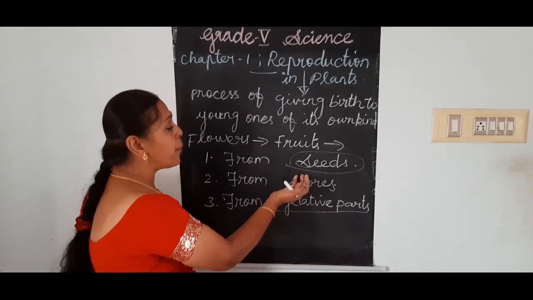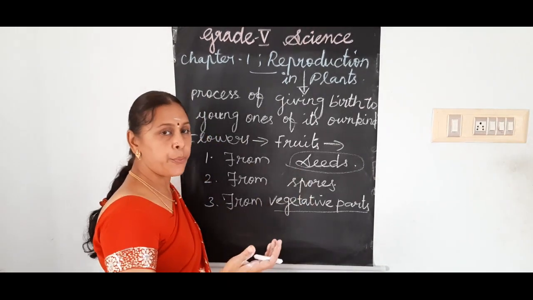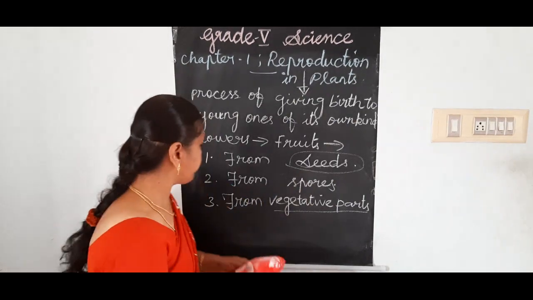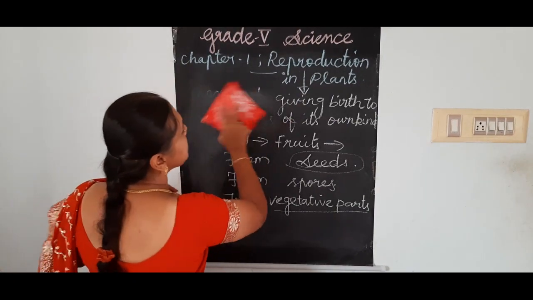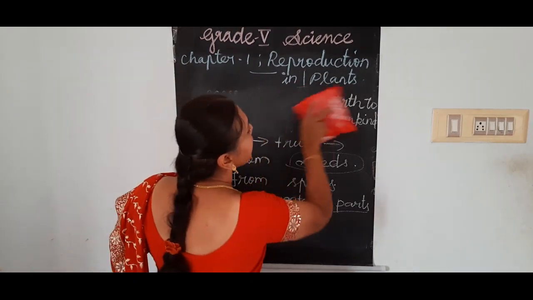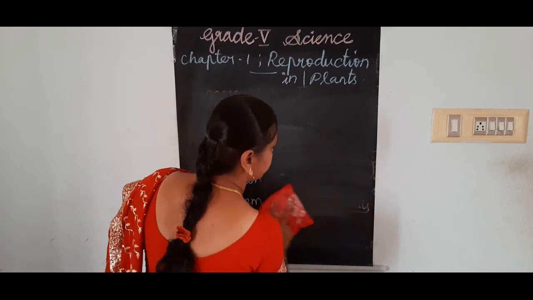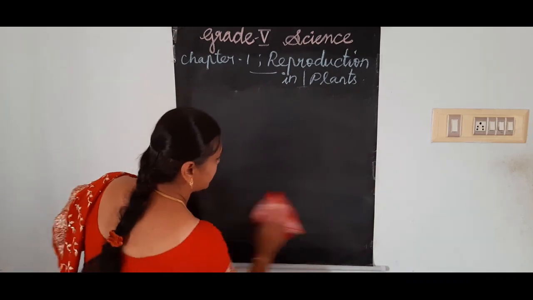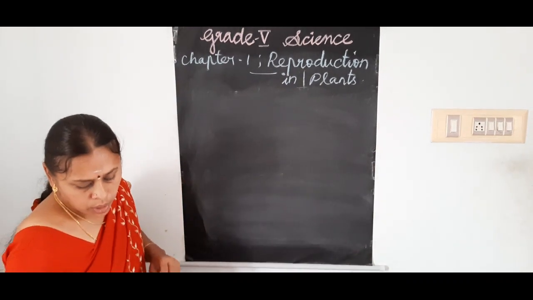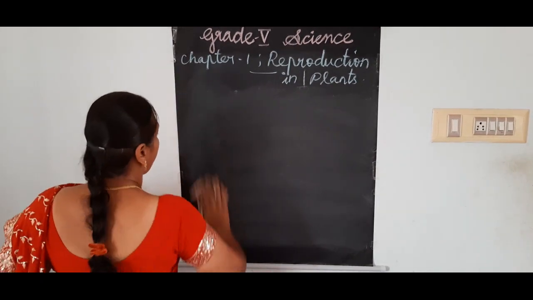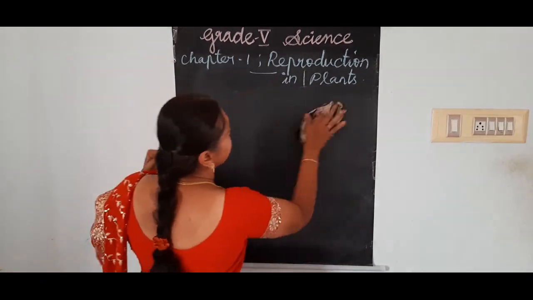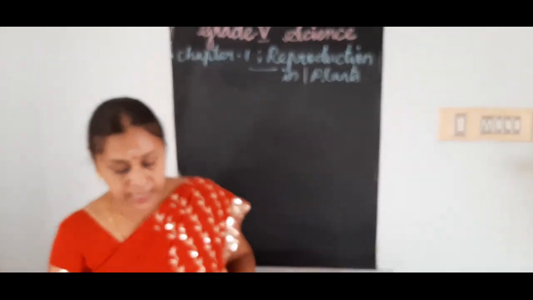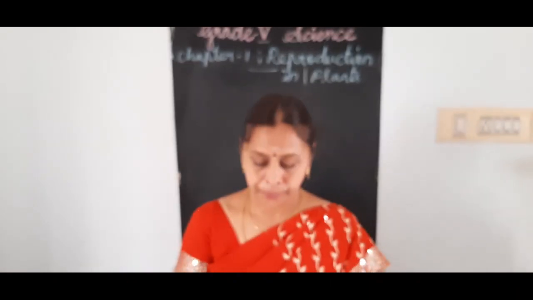Now let us see one by one how the plants reproduce by various methods. First one, let us see reproduction from seeds. Reproduction from seeds. So, all the plants produce flowers and it turns into fruit, and they have the seeds. That seeds vary in number.